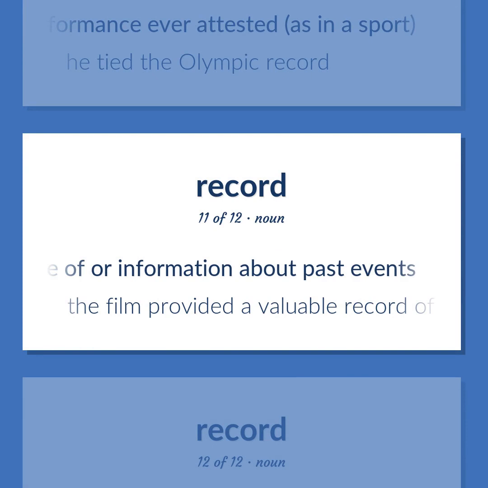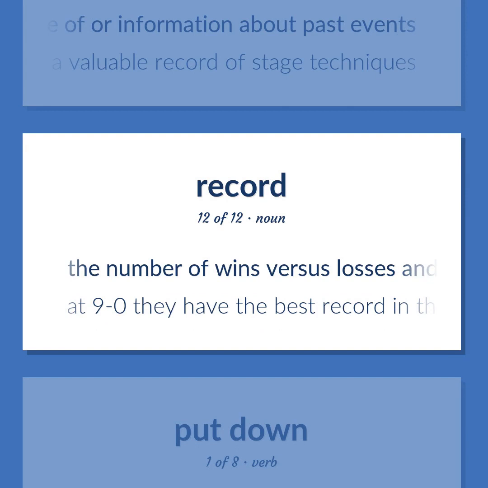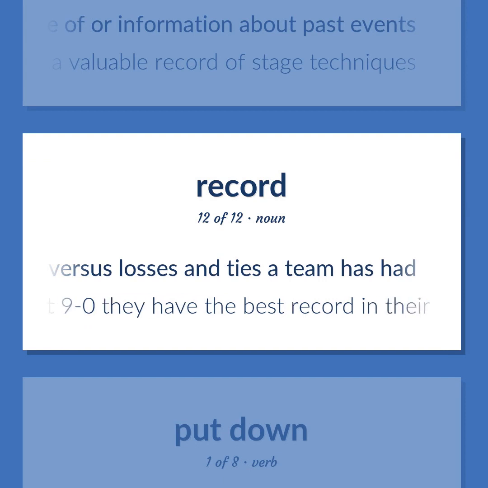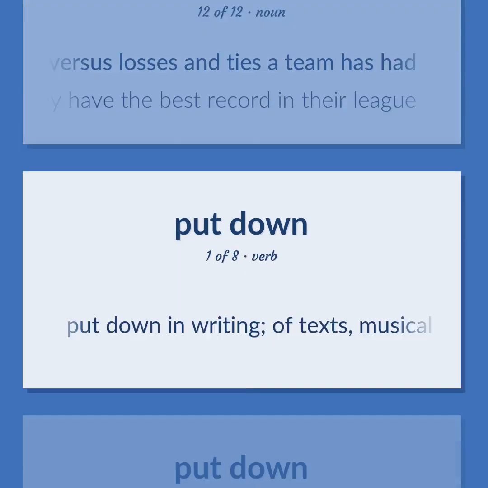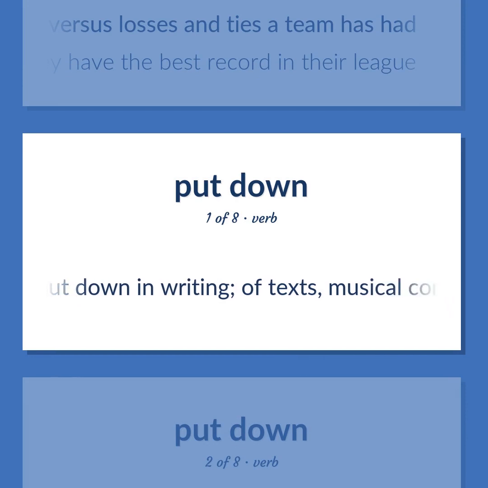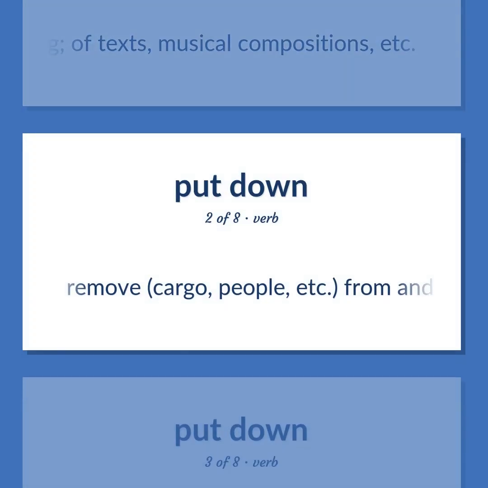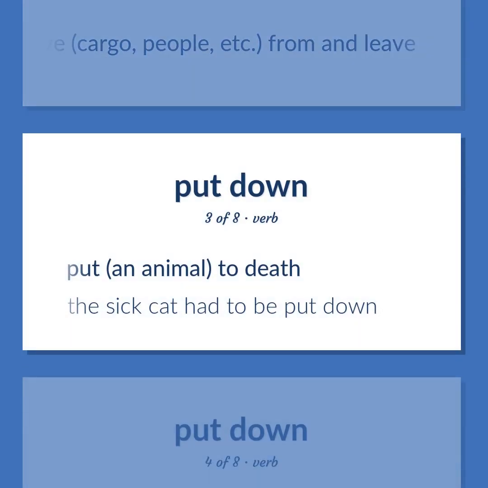The film provided a valuable record of stage techniques. The number of wins versus losses and ties a team has had. At 9-0 they have the best record in their league. Put down in writing, of texts, musical compositions, etc. Remove, cargo, people, etc., from and leave. Put an animal to death. The sick cat had to be put down.